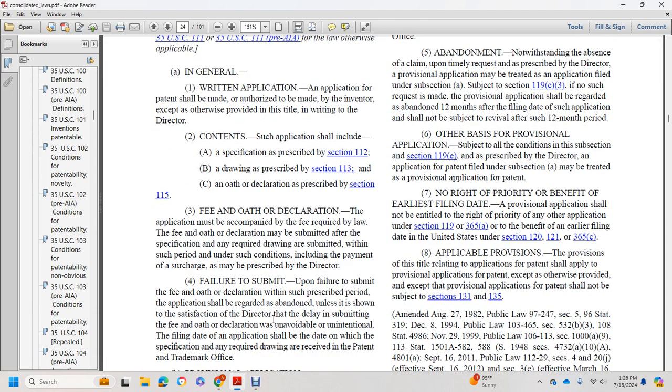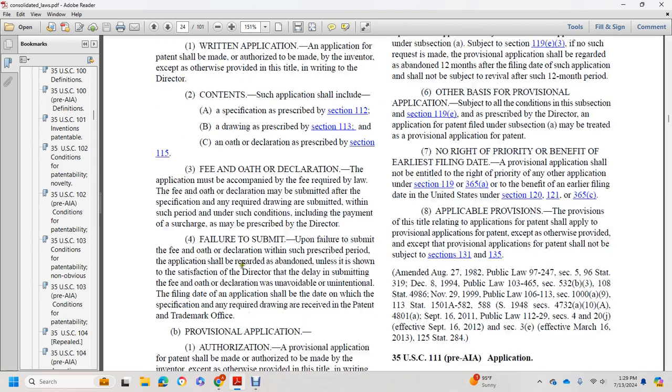The application must be accompanied by a fee required by law. The fee and oath or declaration may be submitted after the specification and required drawing, or submitted within such a period and under such conditions, including payment of a surcharge, as may be prescribed by the director. Upon failure to submit the fee and oath or declaration within the prescribed period, the application shall be regarded as abandoned,